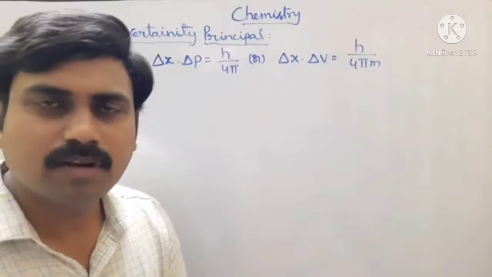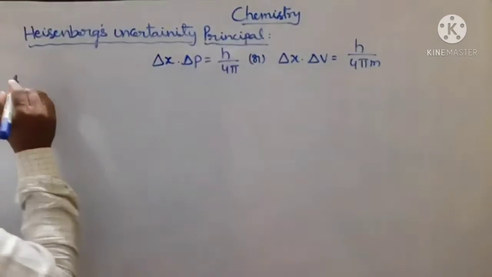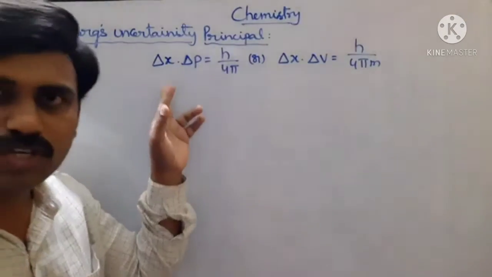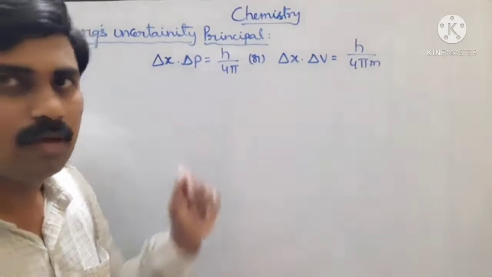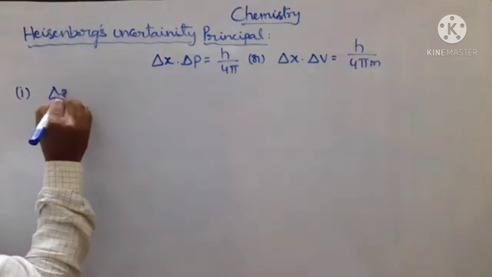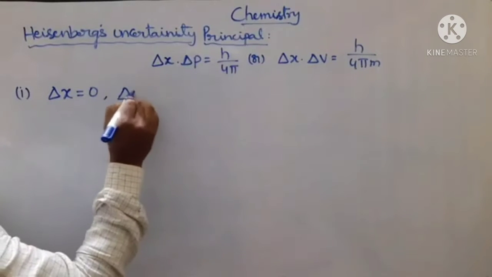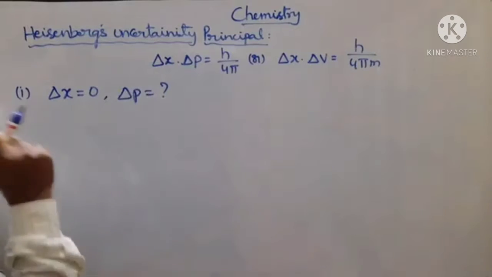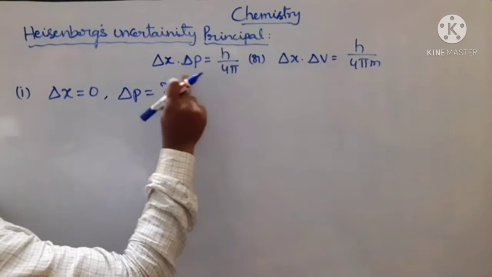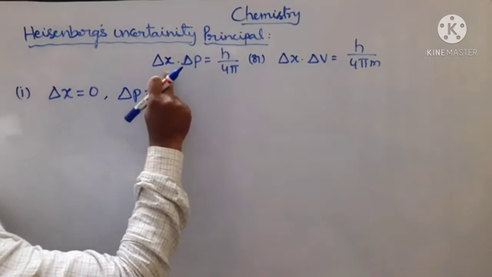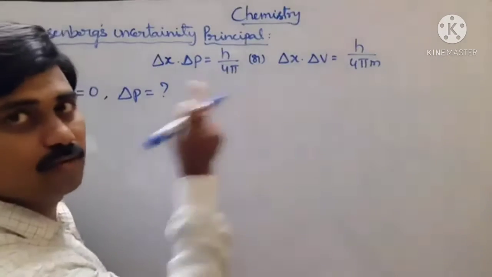Here in the Heisenberg uncertainty principle, two major conditions are there. Look at the first condition. If the uncertainty in position is 0, what about the uncertainty in momentum? It means delta x value is 0. According to the Heisenberg principle, this is the relation between the uncertainty in position and the uncertainty in momentum: delta x into delta p is equal to h by 4 pi.